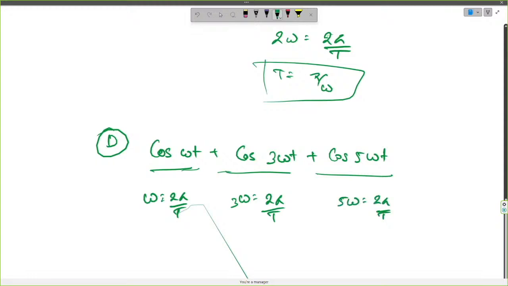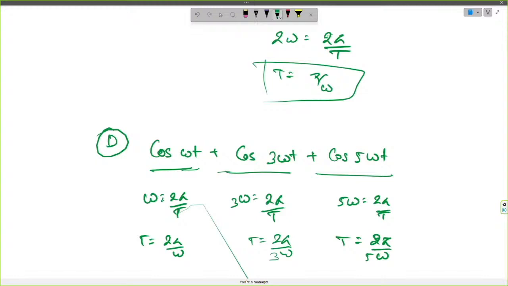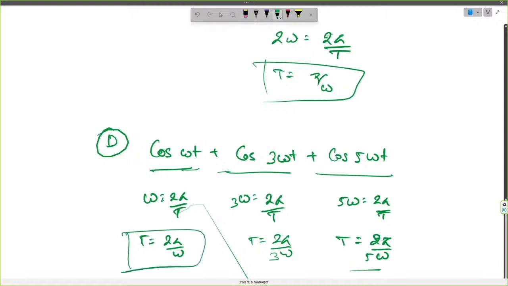So here T would be equal to 2 pi by omega, and here T would be equal to 2 pi by 3 omega, and here T would be equal to 2 pi by 5 omega. Now we can see that when the first part completes one cycle, the second part would complete 3 cycles, and the third part will complete 5 cycles. So collectively we can say that the time period for this collective function would be 2 pi by omega. Now this is not a simple harmonic motion, because this can't be represented in the form of a cos omega t or a sin omega t.